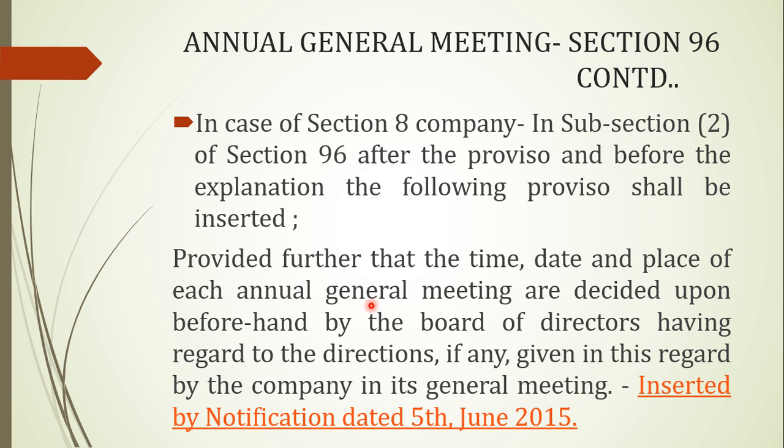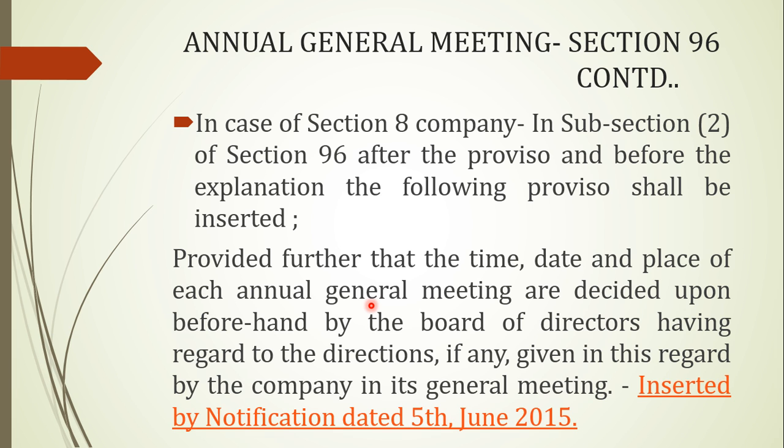So I hope that till here the provisions of the annual general meeting are clear. Every company has to hold a general meeting every year, which is called the annual general meeting. An OPC is exempted because it is not required to hold any annual general meeting.